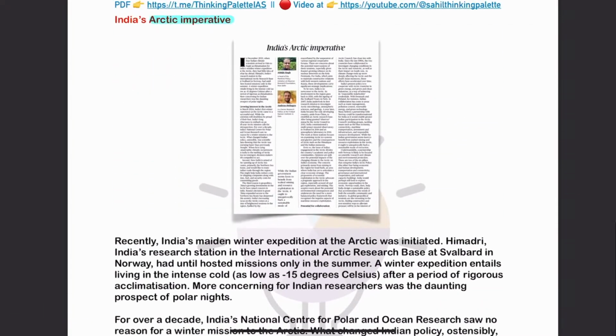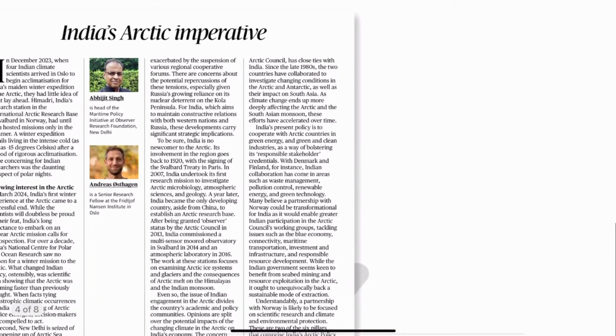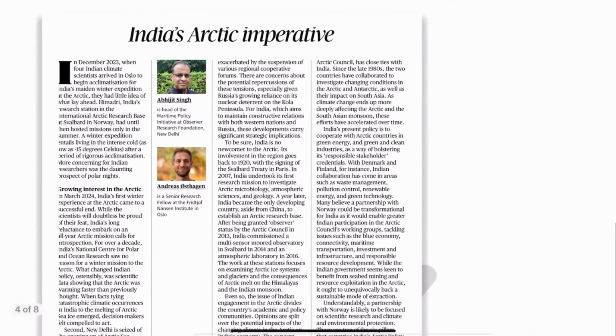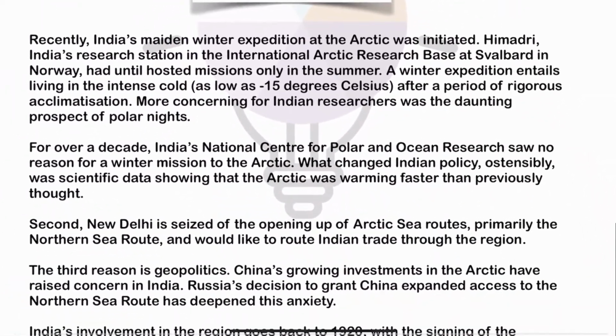India's Arctic Imperative. Now, this particular article we are going to see with respect to GS paper number 2, international affairs, India's role in international platforms. Now, what happened recently?